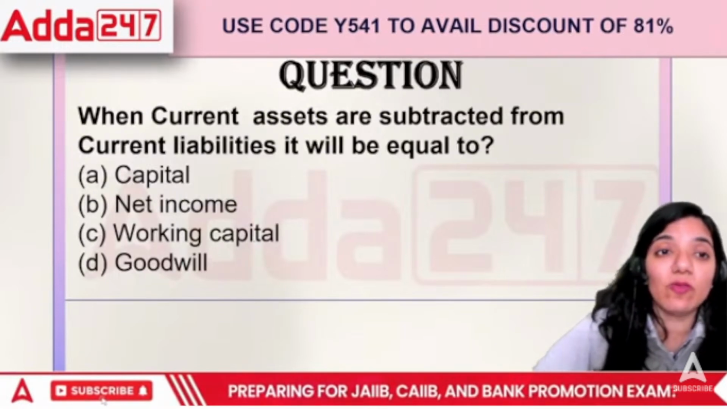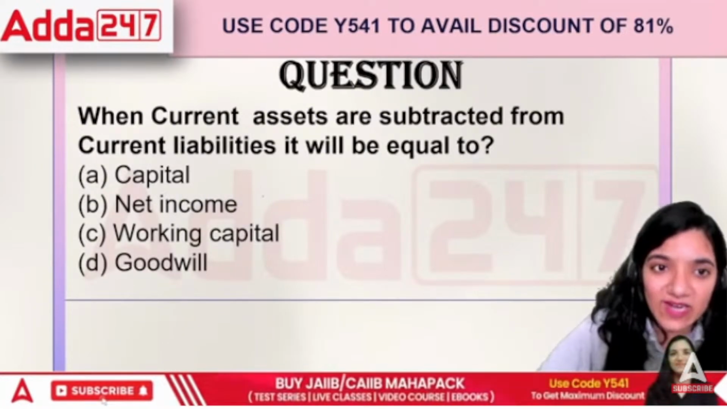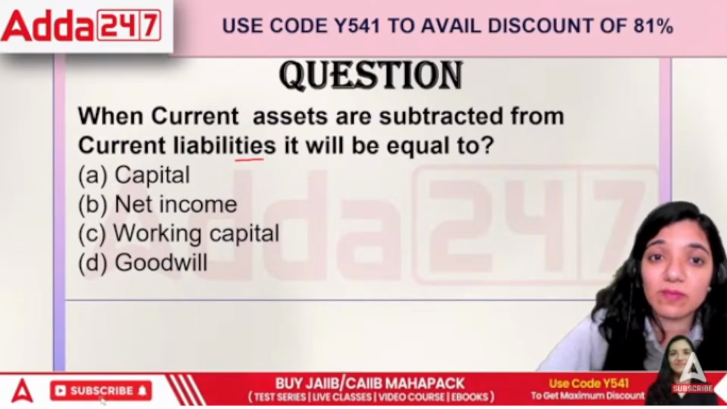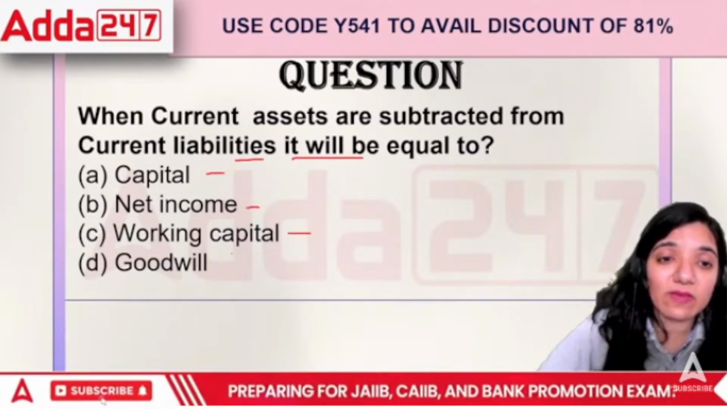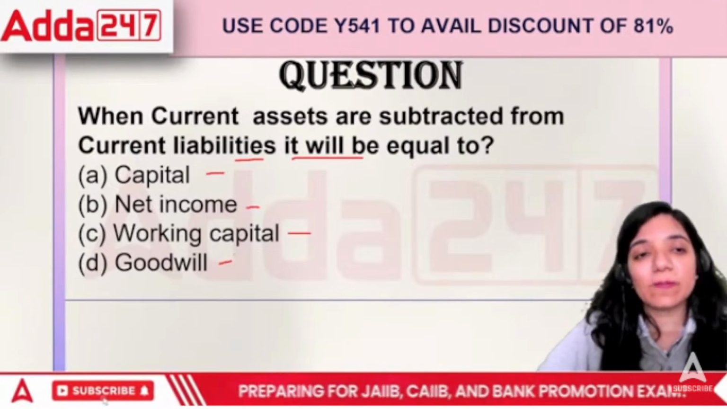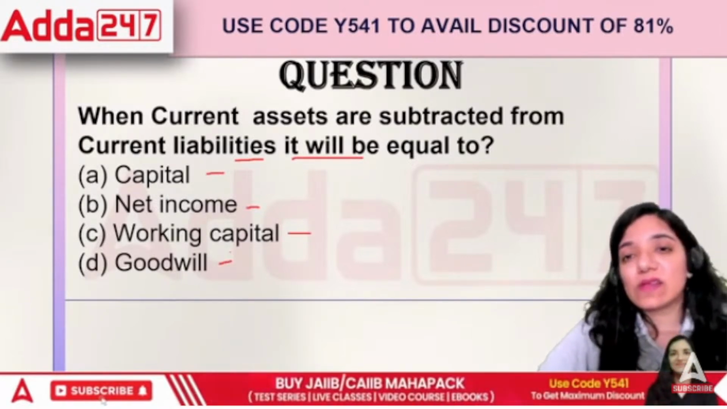Next question. When the current assets are subtracted from the current liabilities, it will be equal to capital, net income, working capital or goodwill.